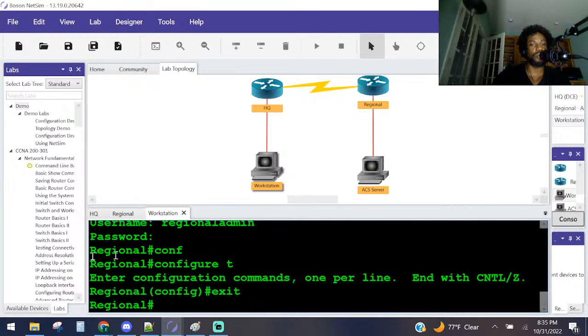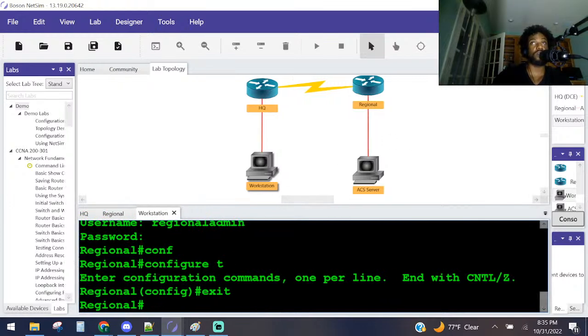So the next task here, in this task, you will configure the HQ router, which is this router over here, to authenticate against the ACS database, which is located right over here. The ACS server has been pre-configured with the credentials listed in the table below. All right, so log into HQ as the user HQ admin and the password HQ pass.